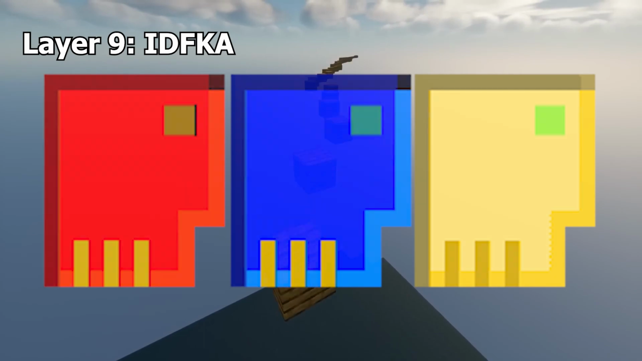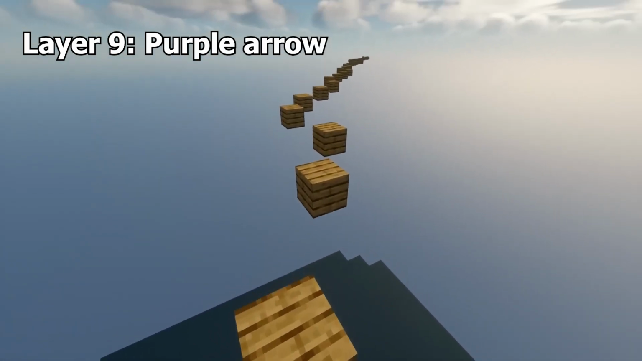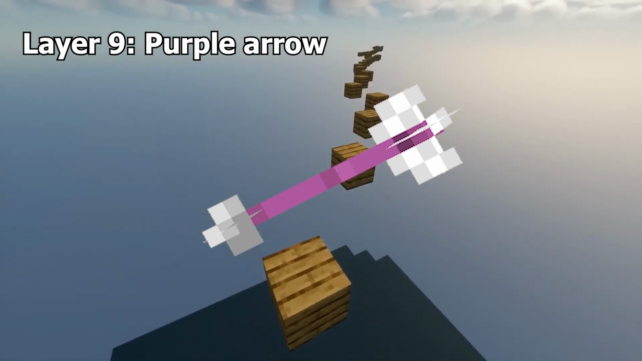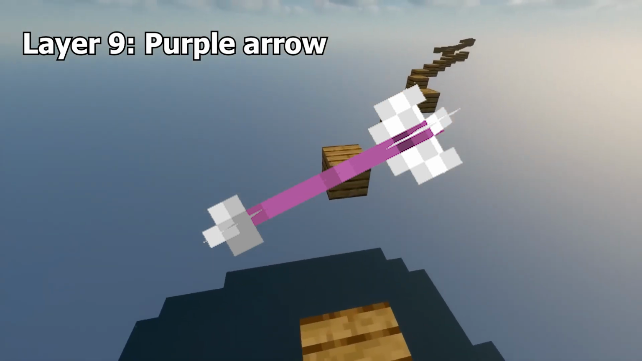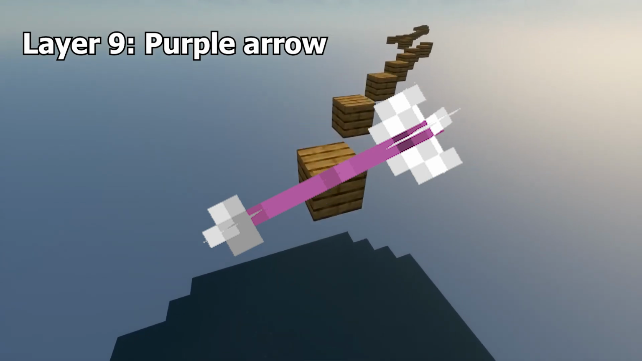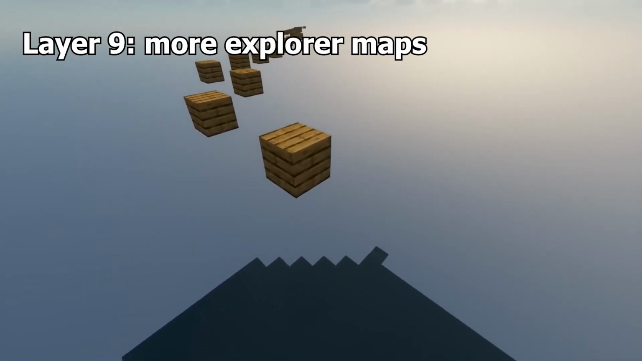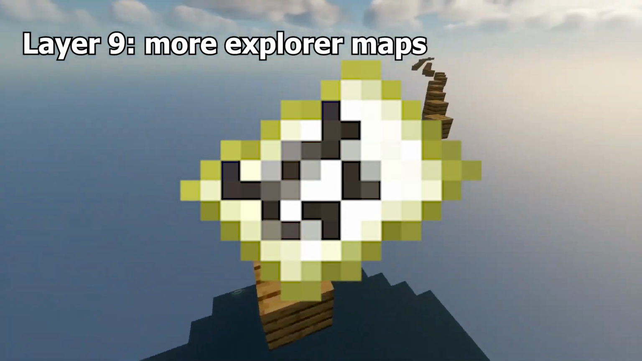The keys came in red, yellow, and blue variants. Purple arrow. In the 0.25 survival test versions of the game, skeletons would shoot purple arrows instead of the normal brown ones. It is unclear why this was changed, and this feature was removed in the InfDev versions of the game. More Explorer maps. Nothing found on this at all.